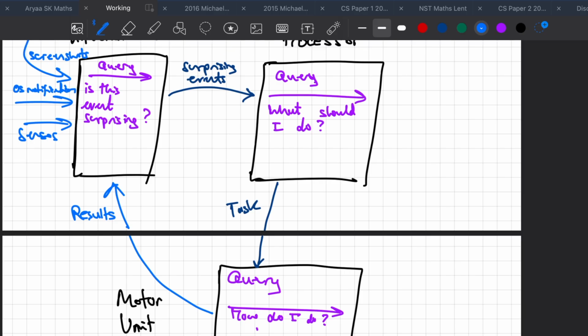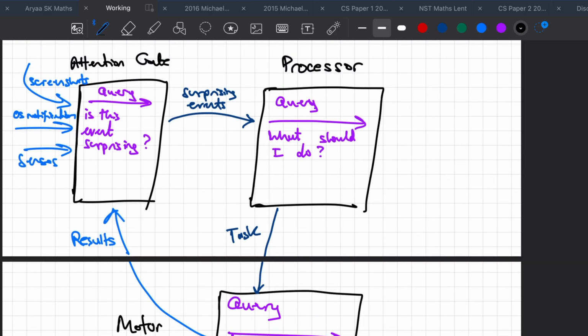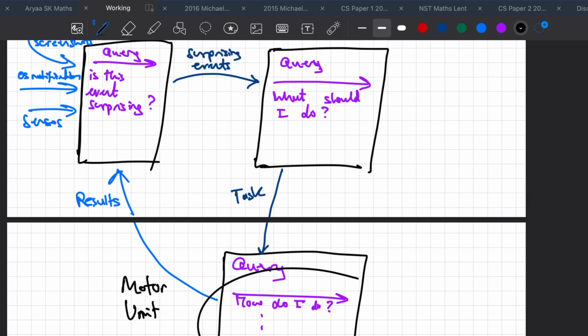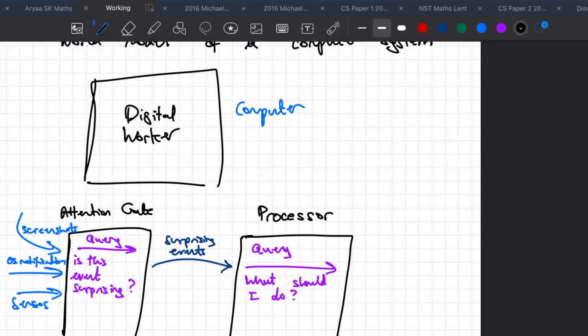But there is one thing missing, and that is actually a reward mechanism, right? If you think about how humans operate, when we do things that we get rewarded for, then it's good. We reinforce that behavior. If we do something like put our hand on a hot fire and we feel pain, this is obviously going to cause a bad reaction, and we're going to try and stop this kind of behavior. And currently we're missing that. Let's say we fail in a motor unit, and then we make queries and send a failure result. We don't have any kind of reinforcement loop right now which allows us to provide feedback.